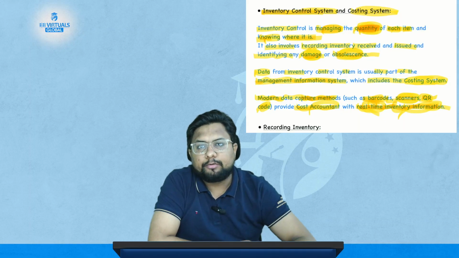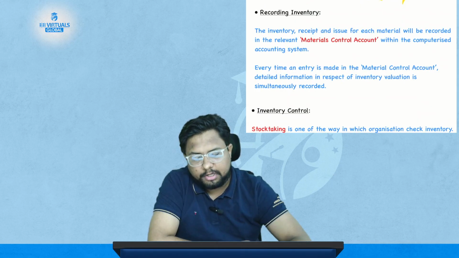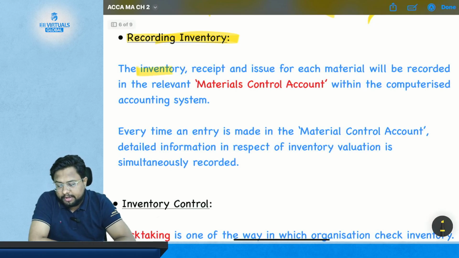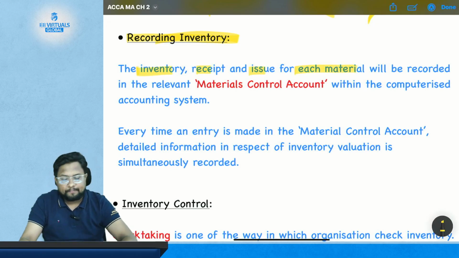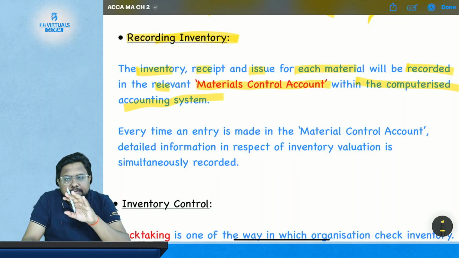Okay, so I hope you are done reading the inventory control system and costing system. Now comes the next topic, which is recording of inventory. So what is recording of inventory? The inventory receipt and issue for each material will be recorded in the relevant material control account within the computer accounting system. This is a very simple topic.